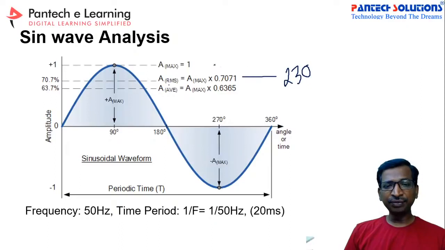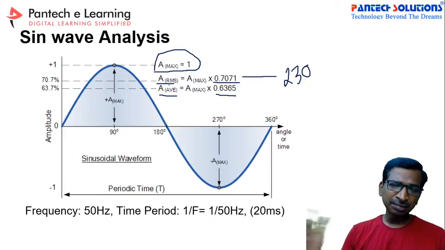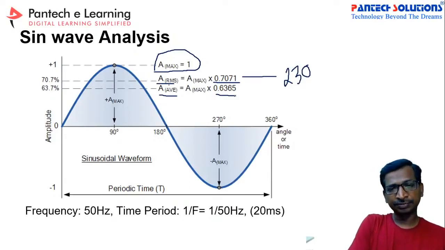If it is AC, we will call it the RMS voltage. If it is DC, then we can call it the average voltage. And again, here is the maximum voltage or peak amplitude. If you take 1, then the RMS voltage will be V max divided by root 2, or you can call it 0.707. The average voltage for this symmetrical waveform is 0.6365. For an asymmetrical waveform, we have to calculate the average voltage. There are different formulas to calculate the average voltage for various applications.